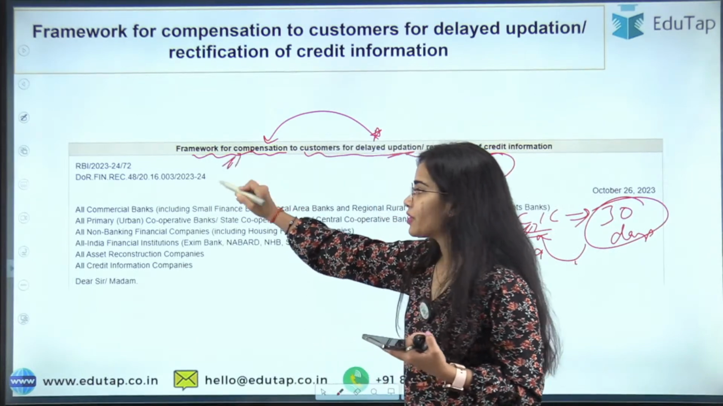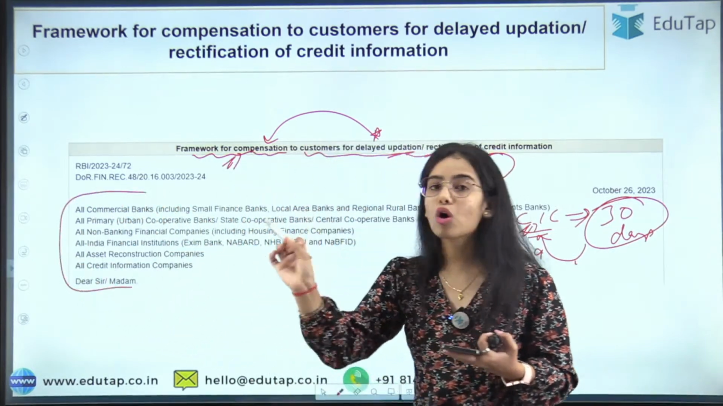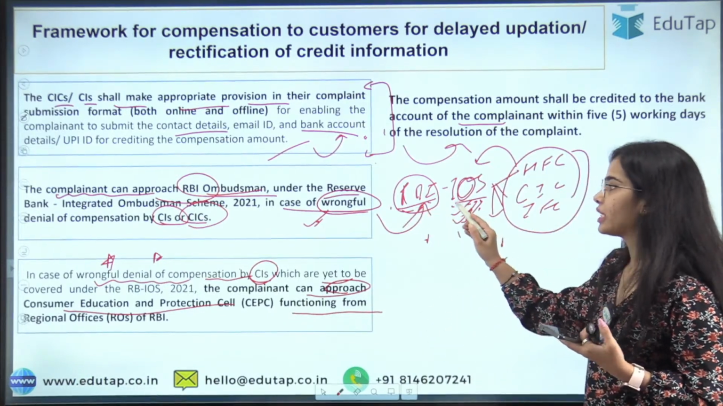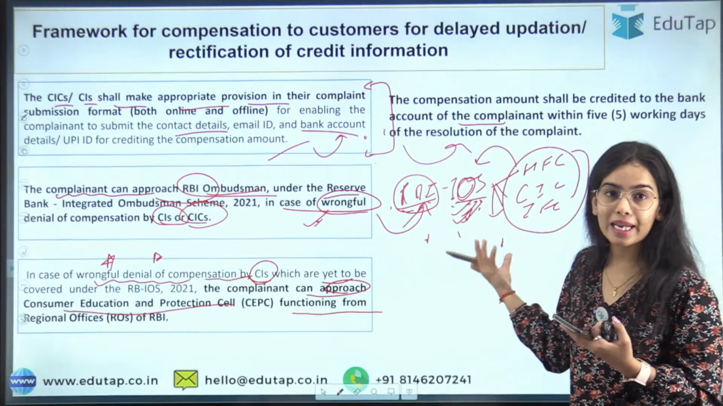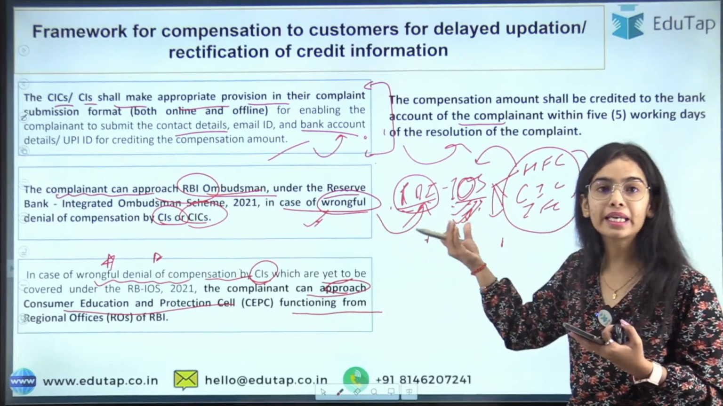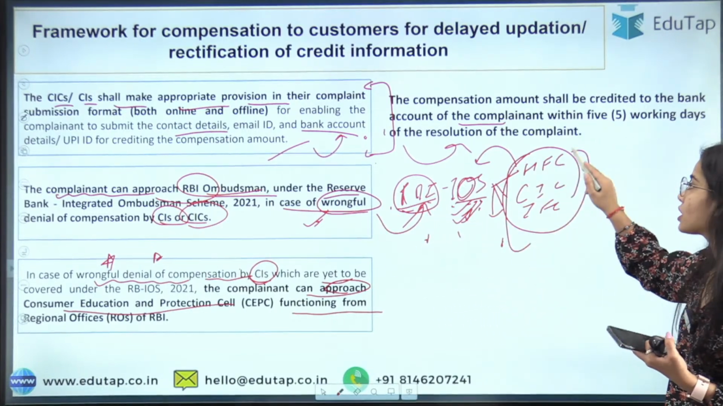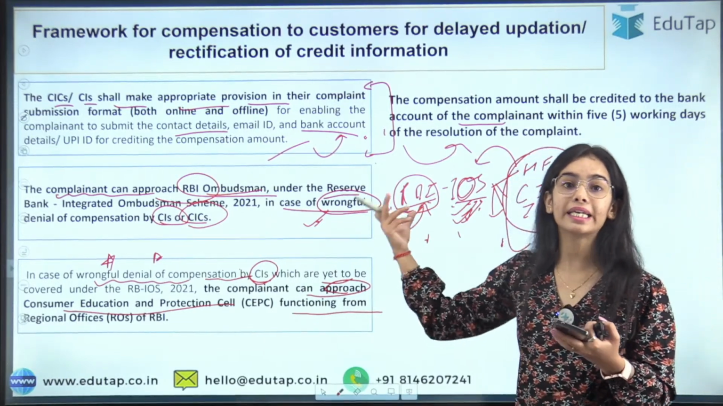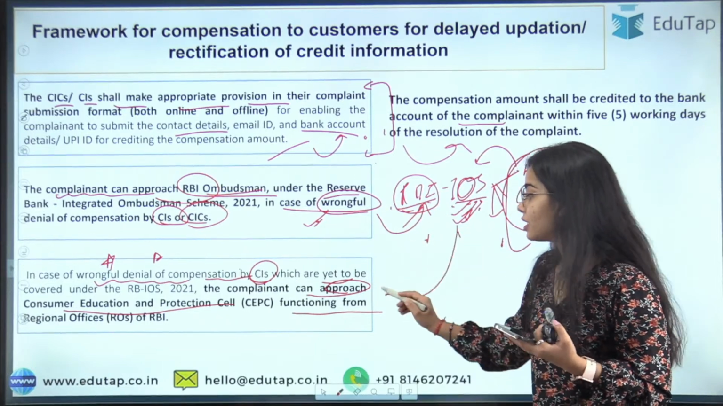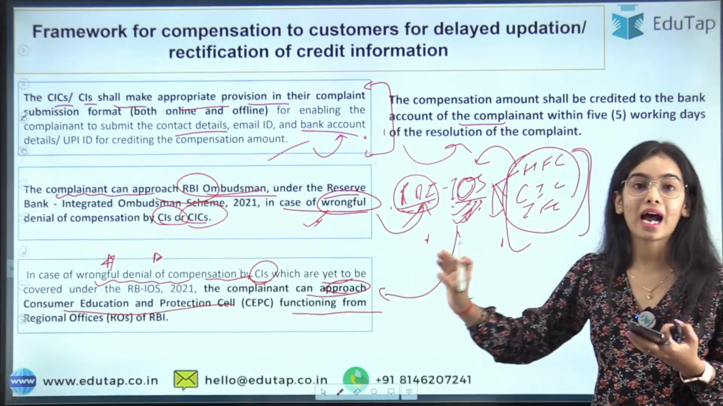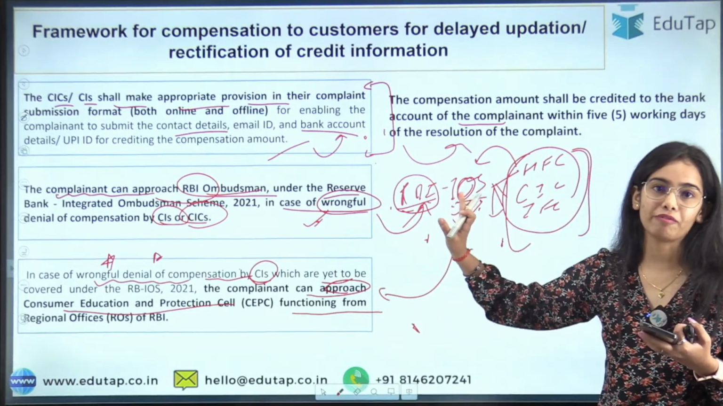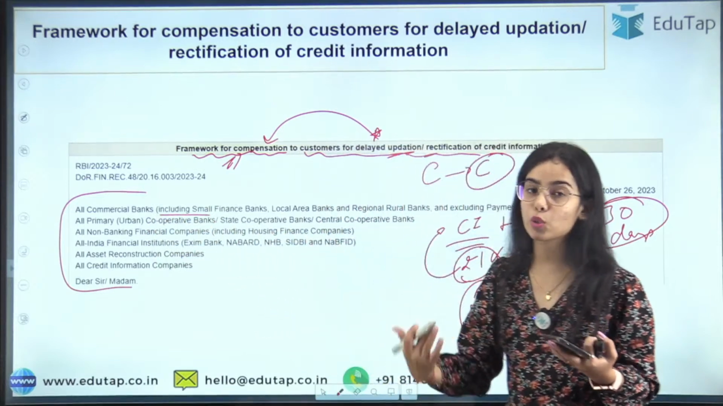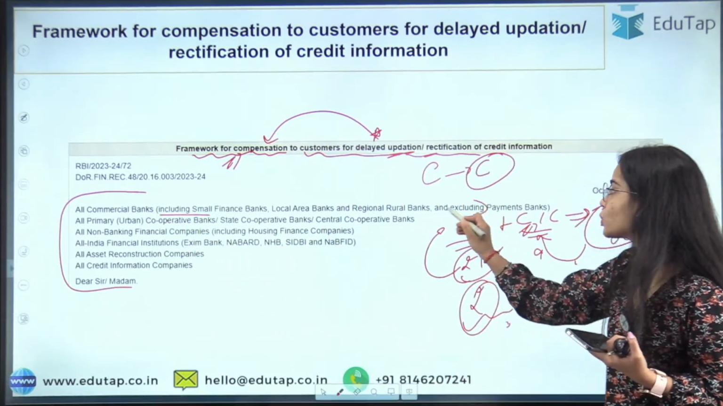So the framework has been released and you can see the framework is for all the institutions. The banks are in the Reserve Bank of India Integrated Ombudsman Scheme. The NBFCs are under the scheme. The NBFCs or companies like the housing finance companies and the core investment companies that are not in the Integrated Ombudsman Scheme are still answerable within the framework. Okay, so you can see all commercial banks, including the small finance banks, local area banks, regional rural banks, excluding the payment banks.